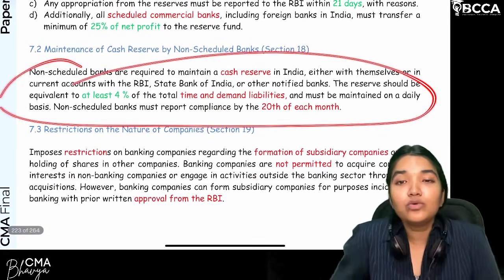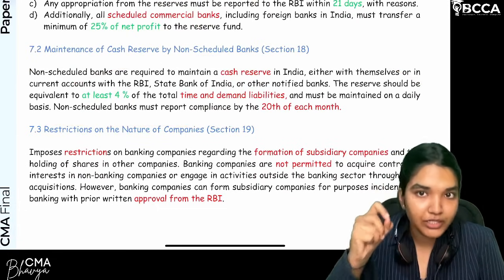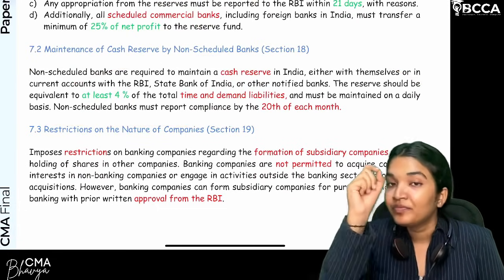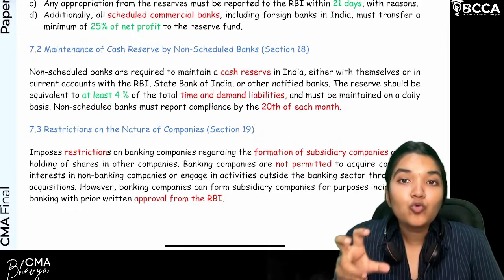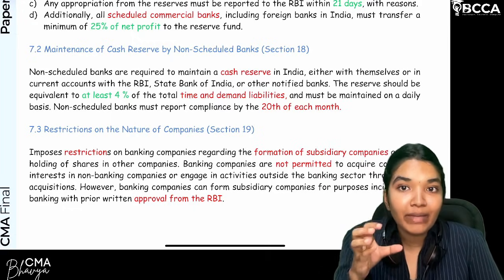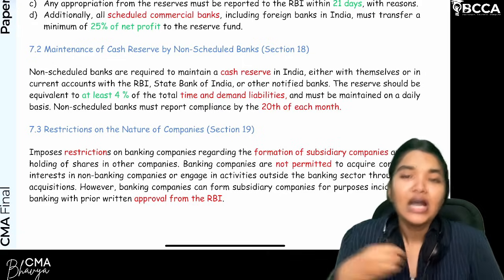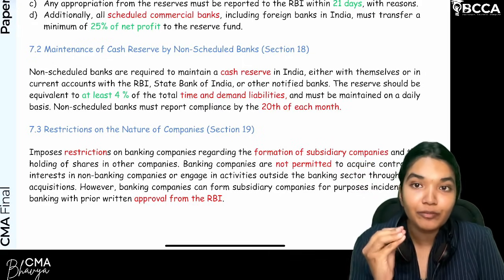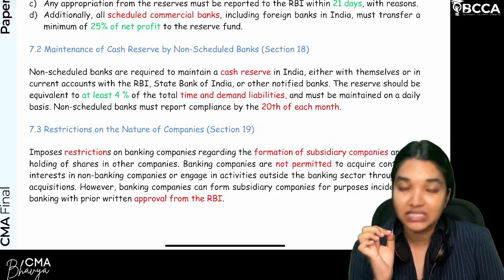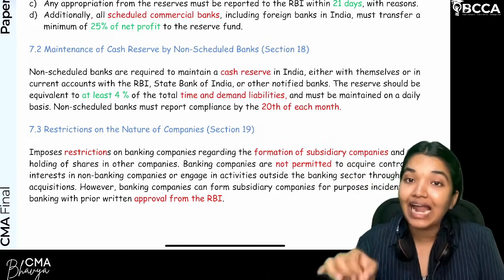Now comes again the most important percentage from an examination point of view, that too from an MCQ point of view, which is the cash reserve ratio. How much of the amount should be maintained in the form of cash with the bank? Every day the bank should maintain a minimum of 4% of its demand and time liabilities.